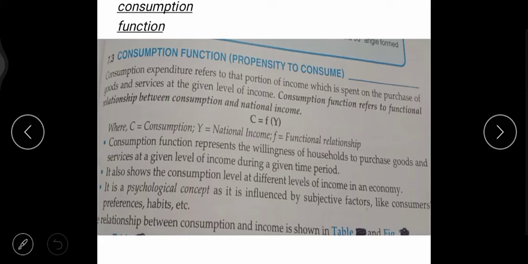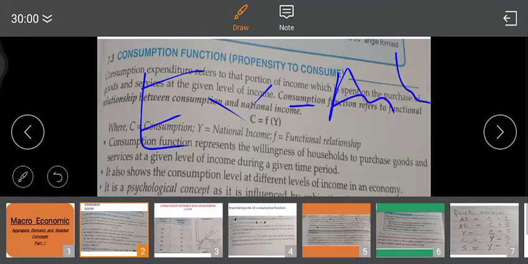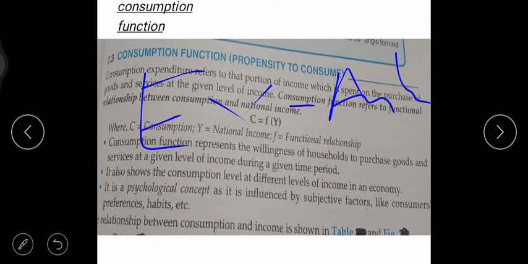I hope the topic you were telling me was skipped was ex ante and ex post. Ex ante means it is used in aggregate demand.